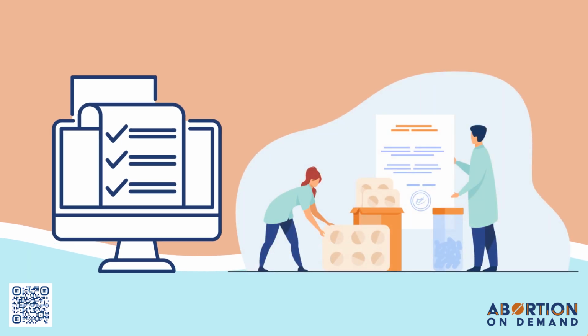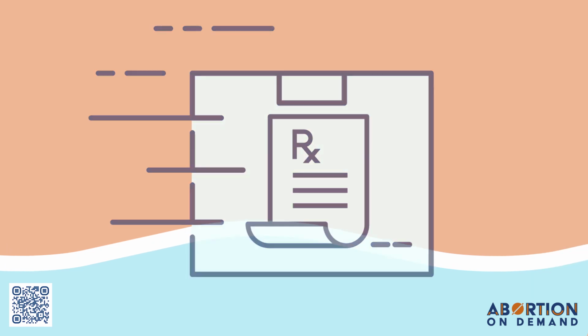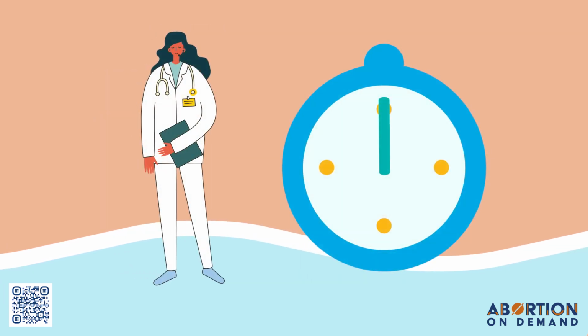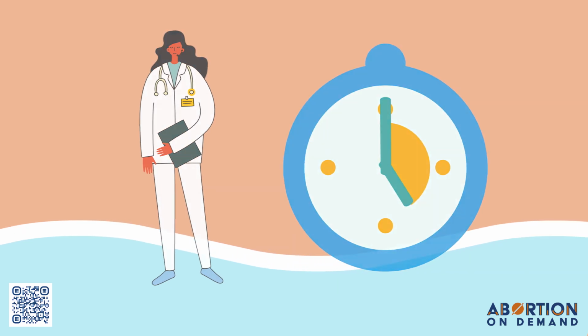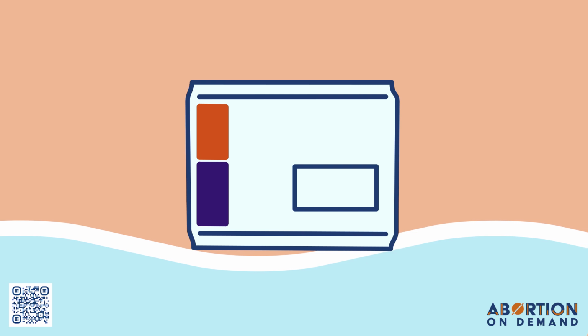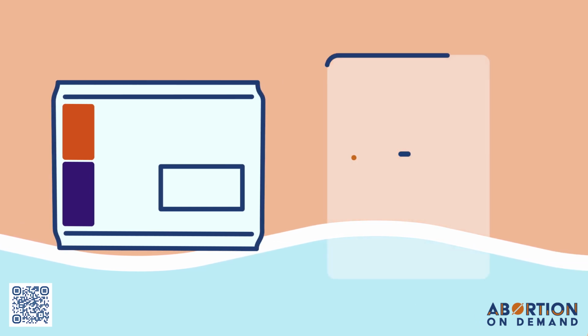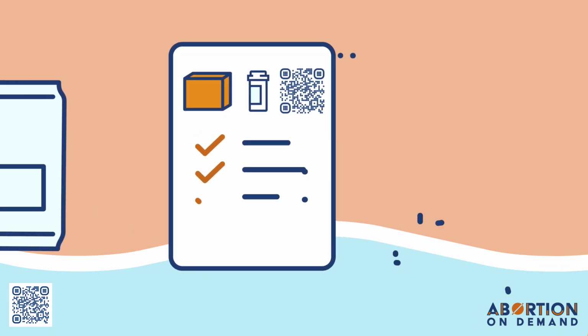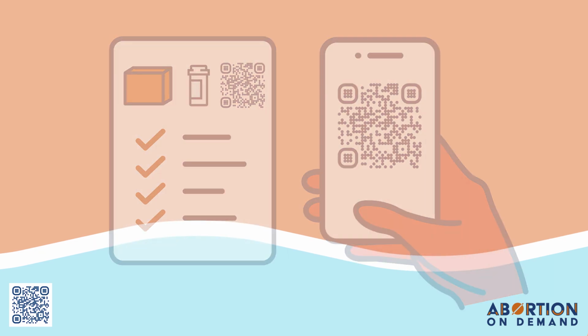We will then send the order to one of our pharmacy partners for overnight express shipping. You can expect a notification with tracking information. All kits are shipped the same day for orders signed before 5 p.m. Eastern or next day for those completed later. Your kit comes in a discreet package with no reference to abortion or medication. Detailed instructions are included in your kit, as well as a QR code you can scan for quick answers to the most common questions. Our team is also happy to help.